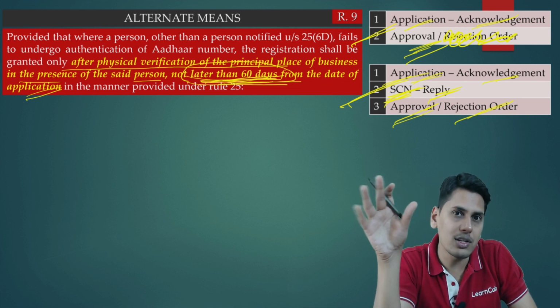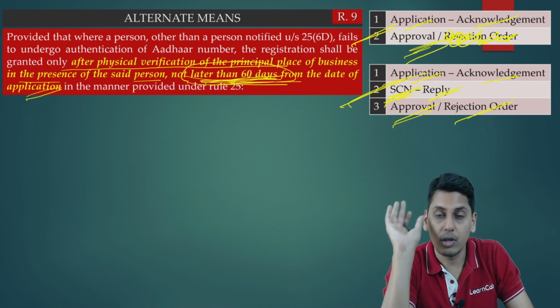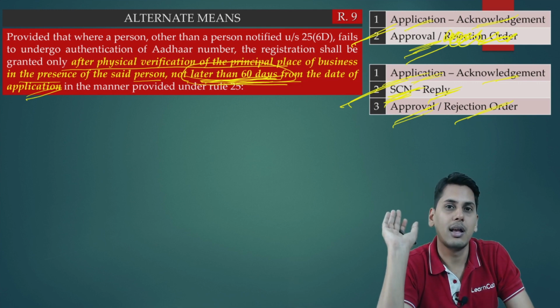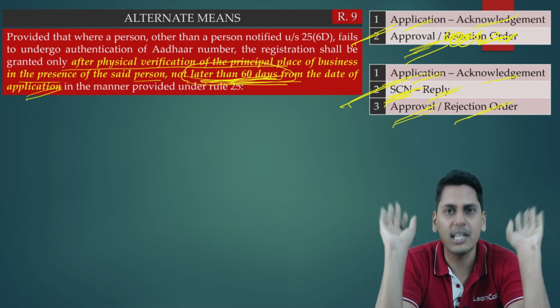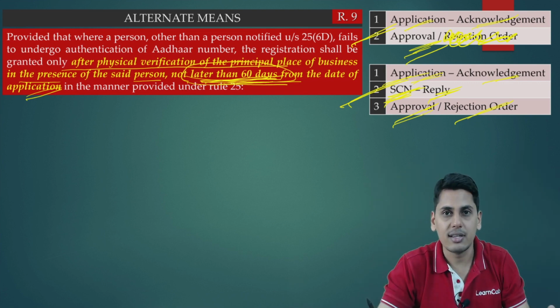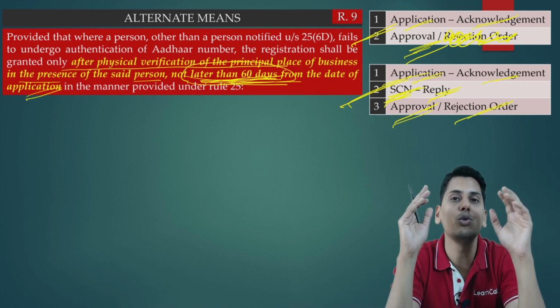If he doesn't give a show cause notice within the time limit given to him, your application is deemed to be approved. You have to make a reply within the fixed time limits. After your reply is given to him, if he is satisfied, he has to approve. If he is not satisfied, he has to reject. If he doesn't take any action, silently sits, the application is deemed to be approved.